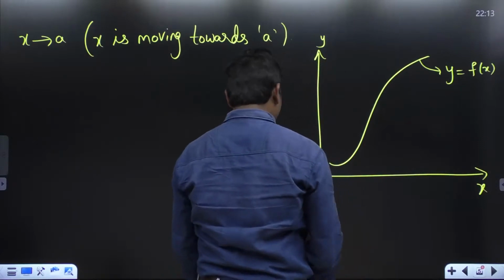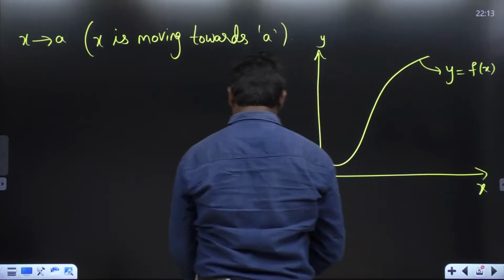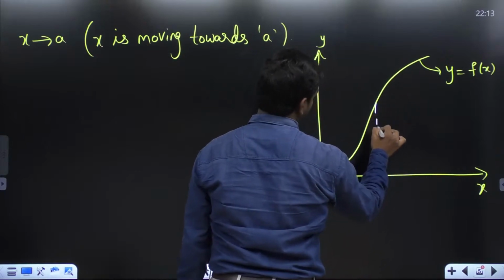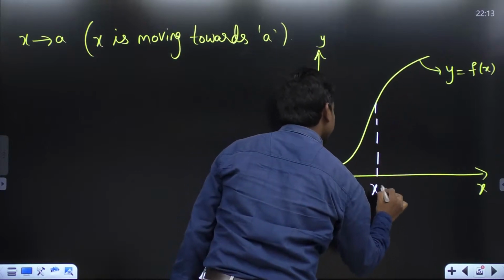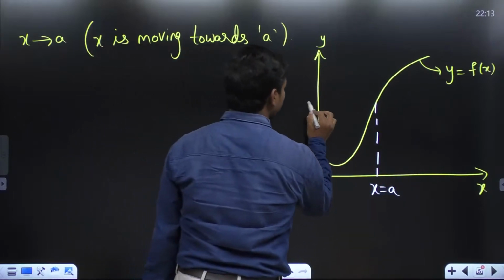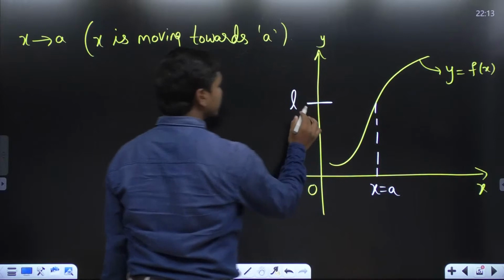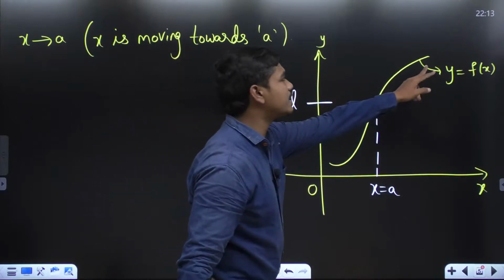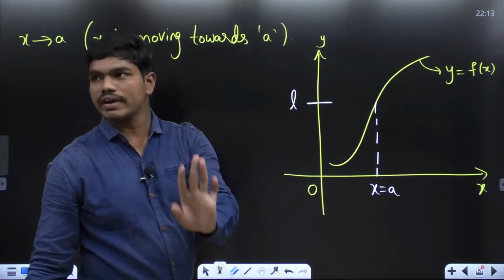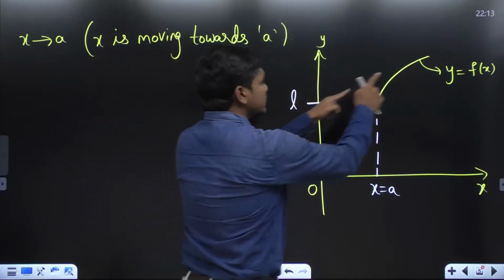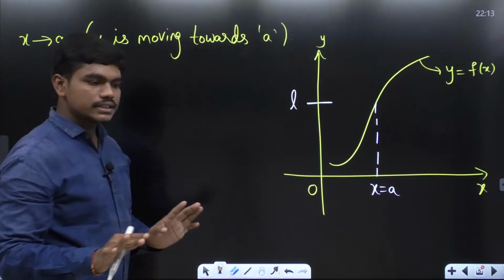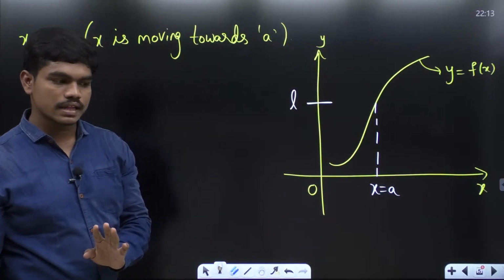Please see here. And this line, for example, let me change the color, is x is equal to a. Now let us suppose there is one value called L here. This L doesn't have any interconnection with this f of x, correct? This L is just a real number on the y-axis, that's it. This L and this f of x are not related in any way. Is that understandable to all of you as of now?